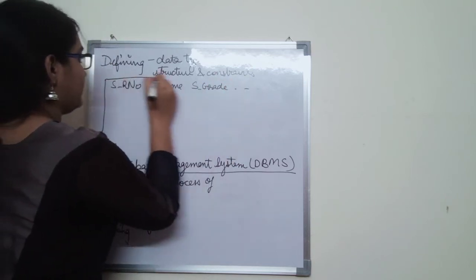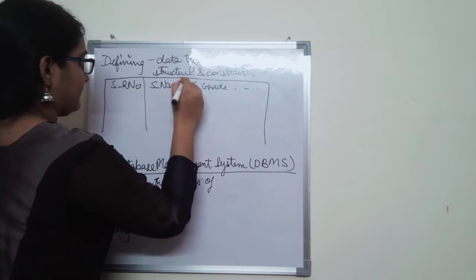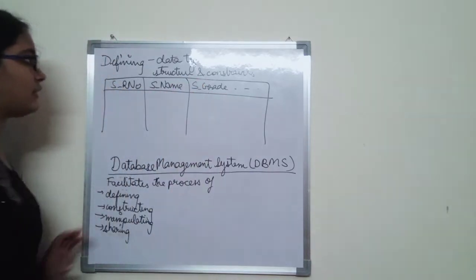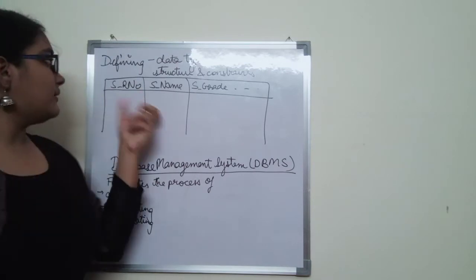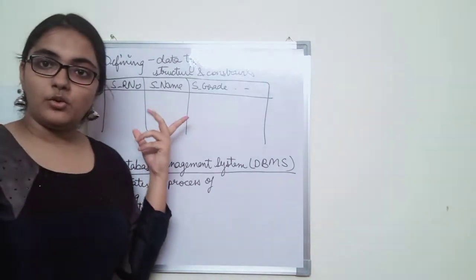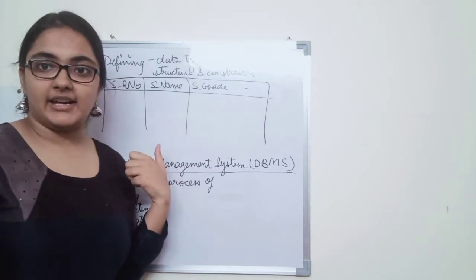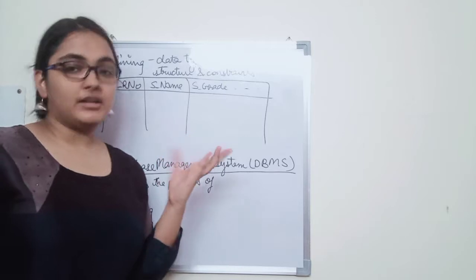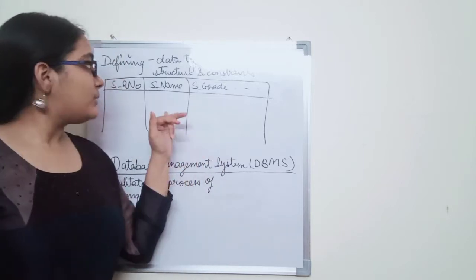I want to store them in this particular file. I want the student name to be only a string of characters, and it cannot be a number. The student name cannot be like 13, 14. It has to be a string of characters.